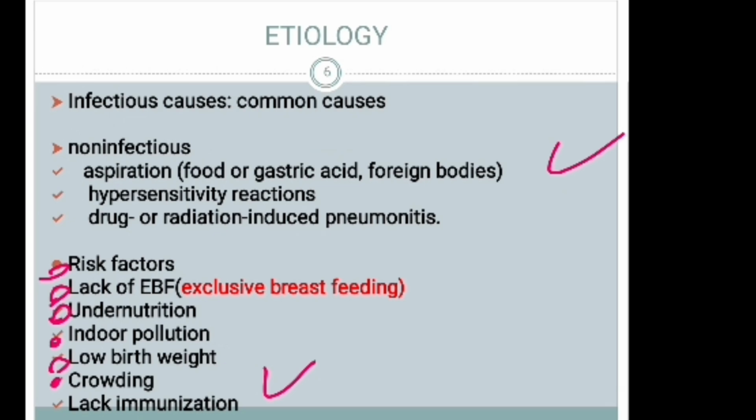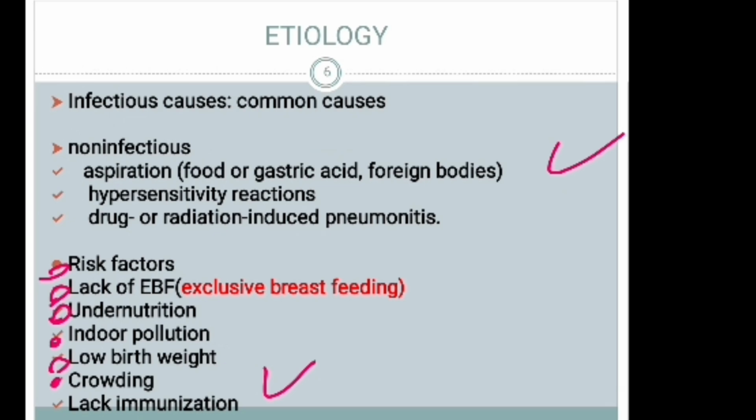Those are the non-infectious etiologies for pneumonia. The other one is infectious causes, which is most common. We can classify the infectious causes depending on the microorganisms. It may be bacterial, fungal, viral, and parasites.